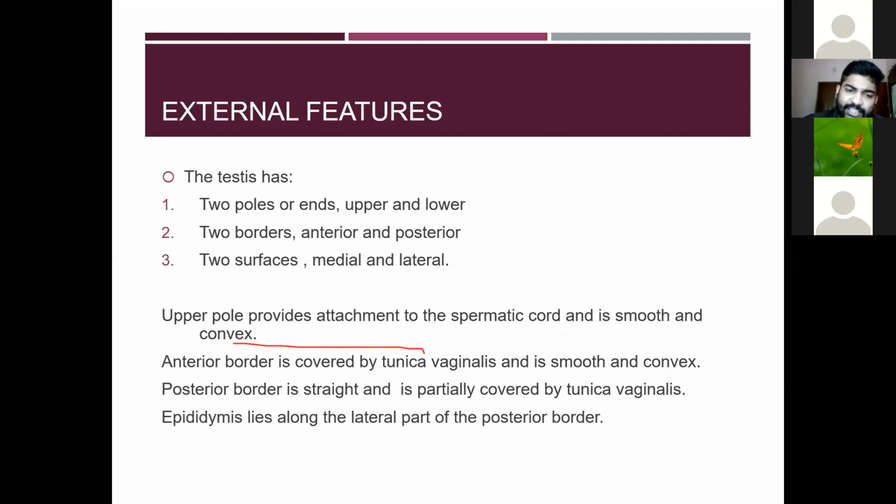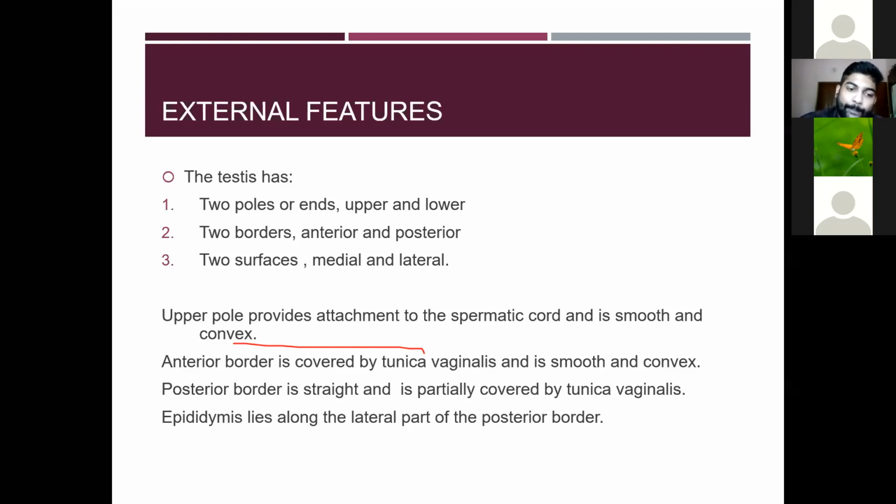The posterior border is straight and is partially covered by the tunica vaginalis.